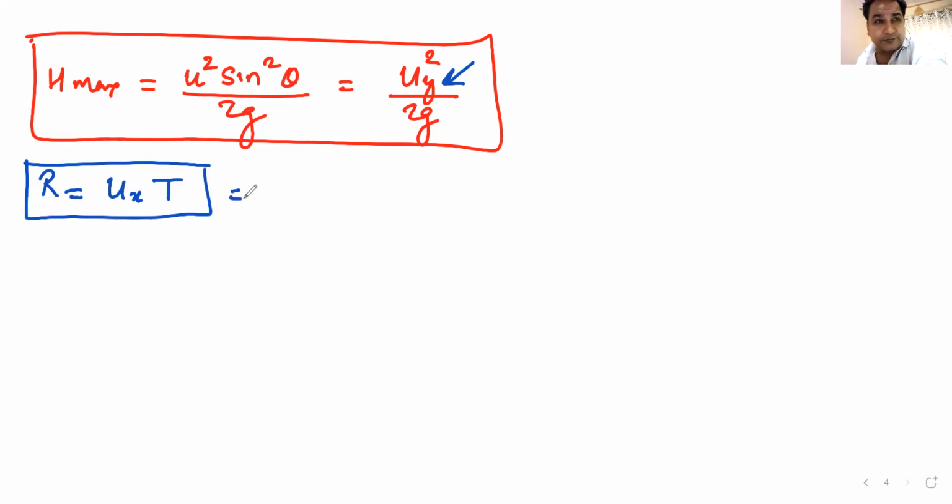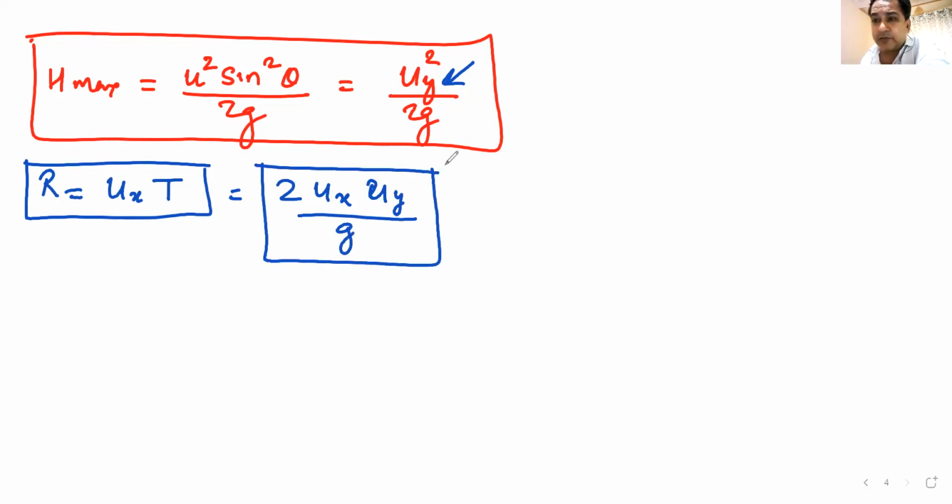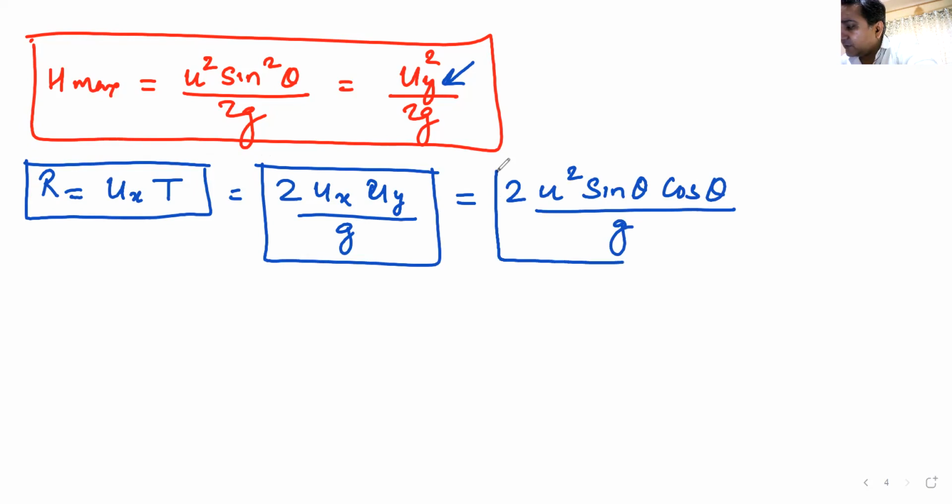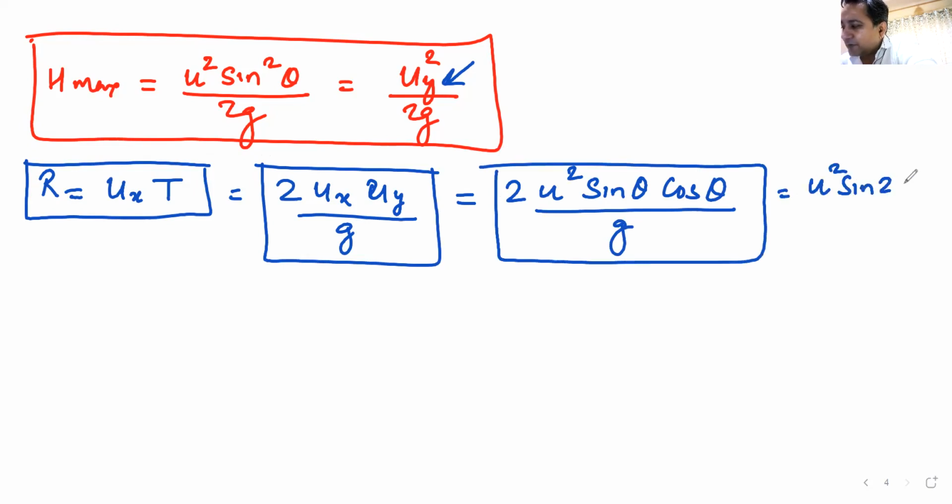It can also be written as 2 times ux uy by g. ux is the horizontal component, uy is the vertical component. That means it depends on both the horizontal velocity as well as the vertical velocity. The third way of writing this is 2 times u squared sin theta cos theta divided by g. The fourth way of writing this, u squared sin 2 theta by g.